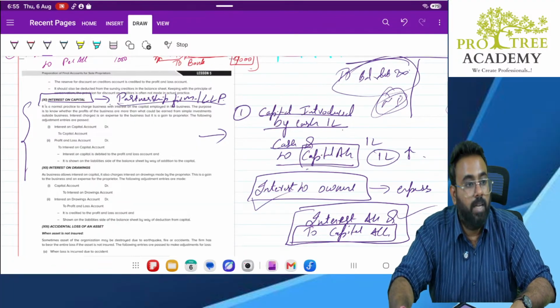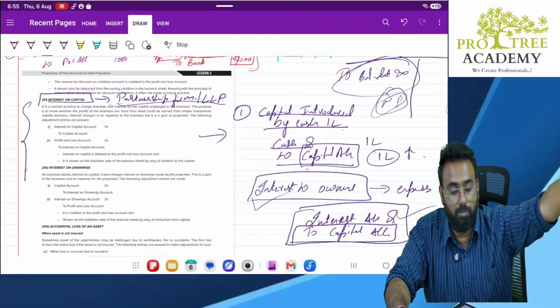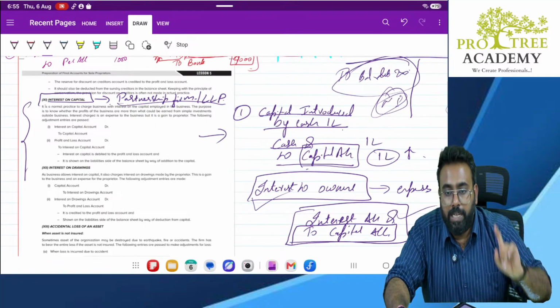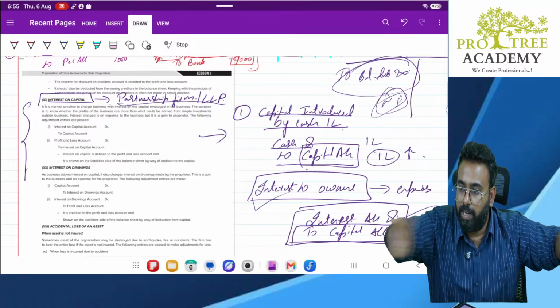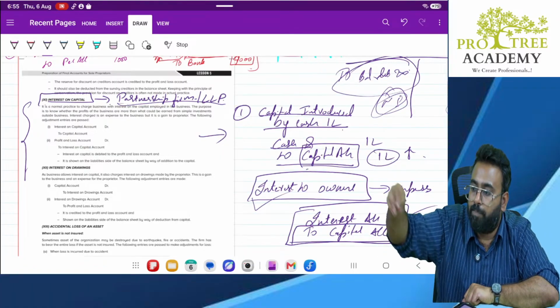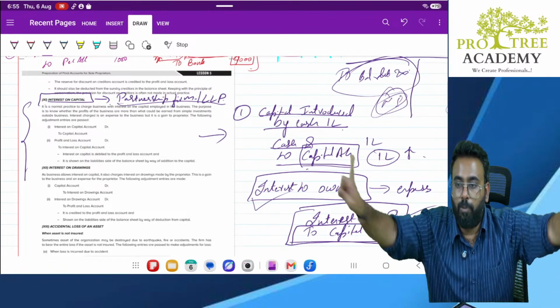No, it is not the same. A partnership firm will have multiple partners: 1, 2, 3, 4, 5, any number. But a partnership firm is totally different, and a partner is totally different. When interest is paid, it is not that the partner is taking money from one pocket and putting it into another pocket. No, two different pockets are there.